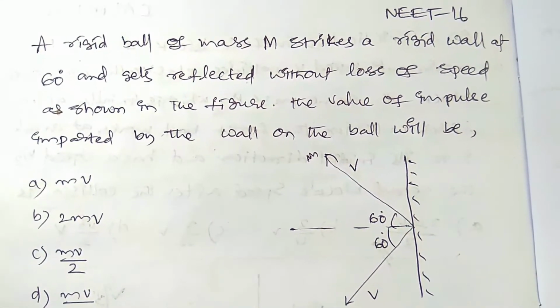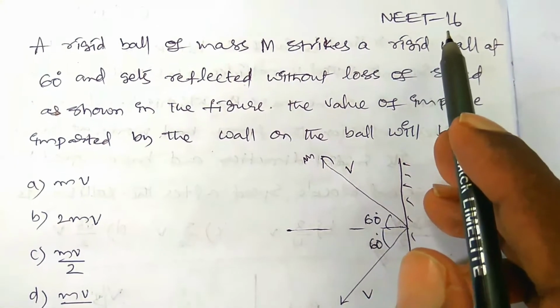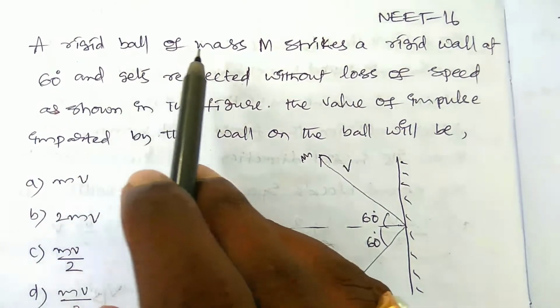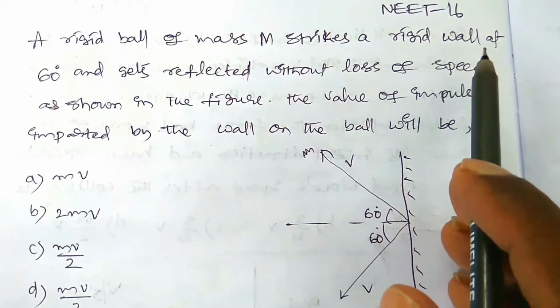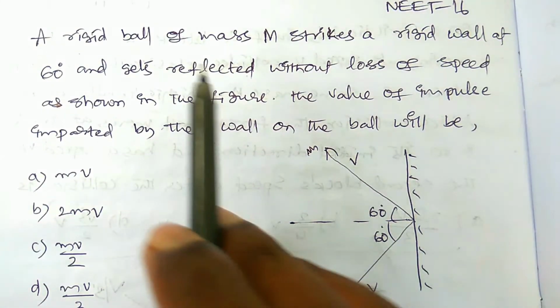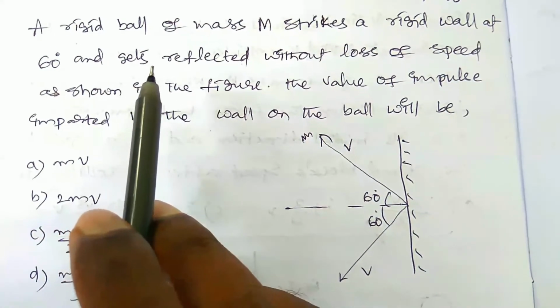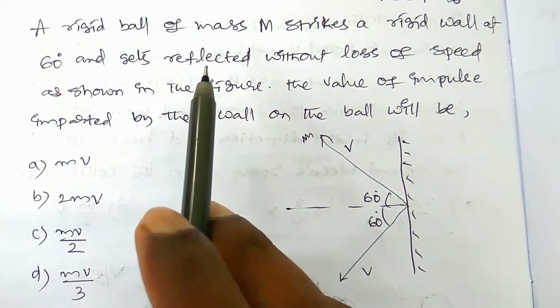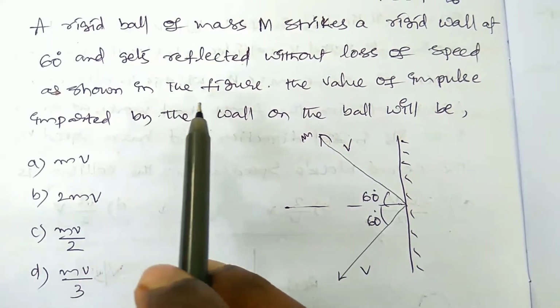This is another problem which was asked in 2016 NEET. A rigid ball of mass m strikes a rigid wall at 60 degree and gets reflected without loss of speed as shown in the figure.